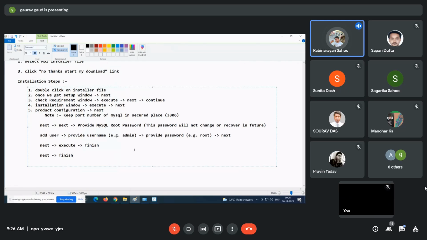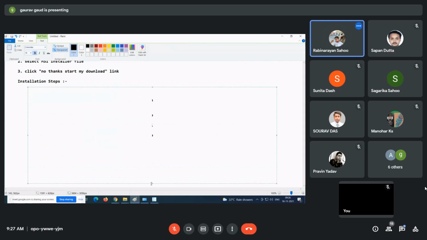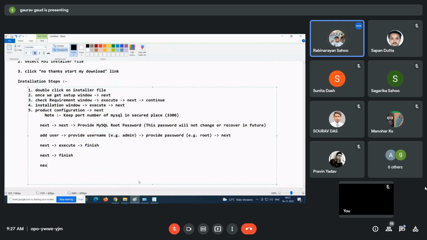So after that, as soon as you click on Next, provide the username and password provided in server configuration. Then click on Check.